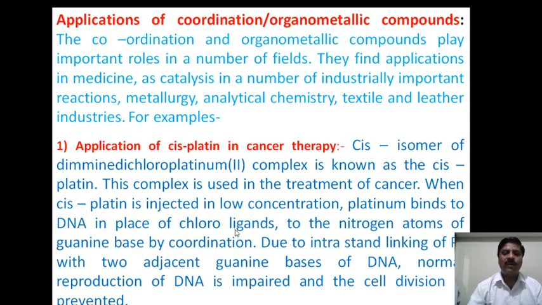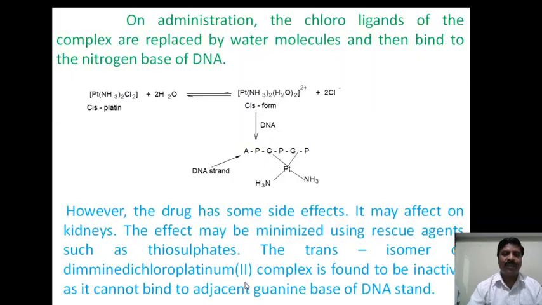Then the chloro group ionizes and is replaced by water to form the diammineplatinum(II) complex. When it interacts with the DNA, it links with the guanine base, the DNA is impaired, and therefore cell division is stopped. On administration, the chloro ligands of the complex are replaced by water molecules and they bind to the nitrogen base of DNA. Here is a simple mechanism.